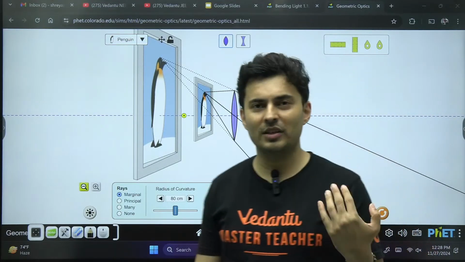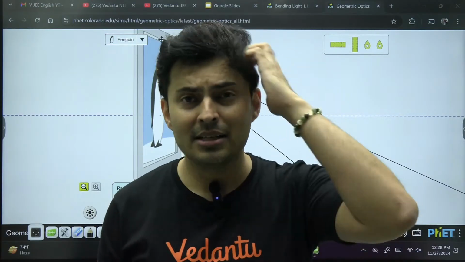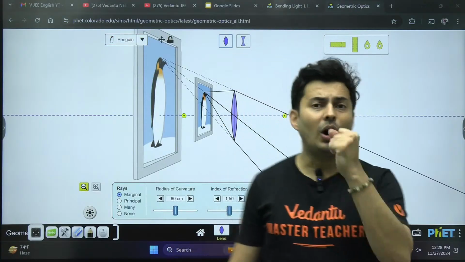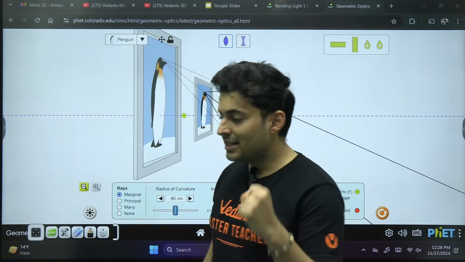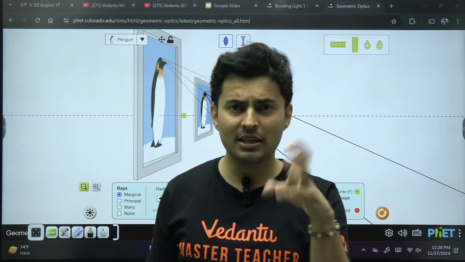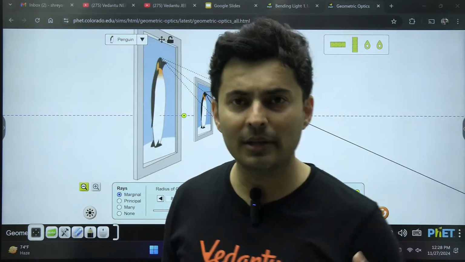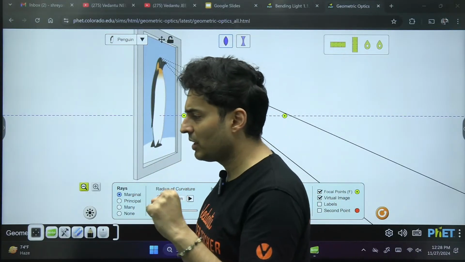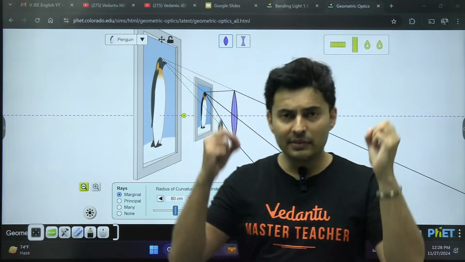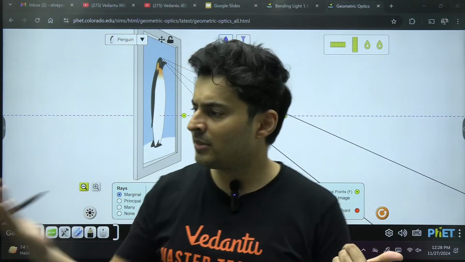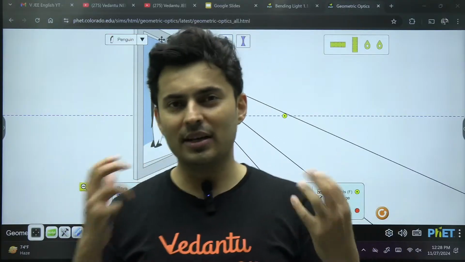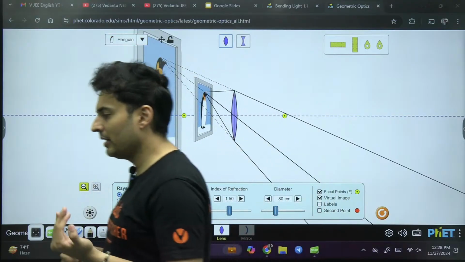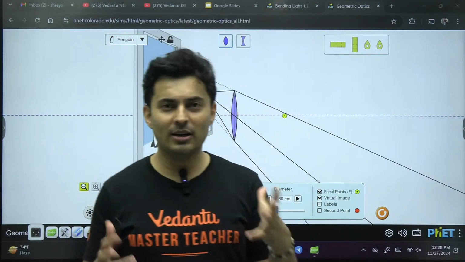Now, you might have heard about the human eye since you are biology students. The human eye is a very miraculous lens and it has got the power of accommodation. Means it can adjust its focal length, everything, depending on what you are concentrating on. If you are seeing a distant mountain, the ciliary muscles will contract, expand, etc. and it will focus onto the distant mountain. If I am seeing something very close, it will again focus itself on that closer object. But there is a limit till which it can accommodate depending on how well your eye is maintained.